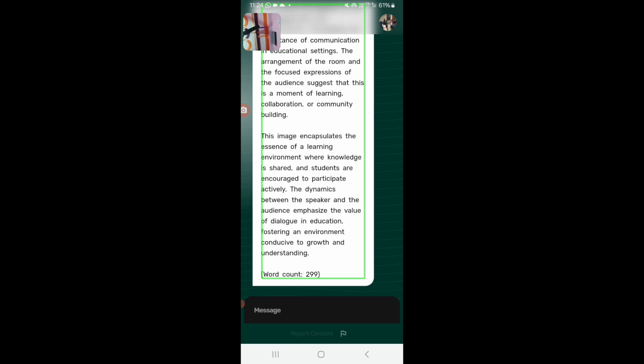The image depicts a classroom setting where a group of students is engaged in a discussion or presentation. The focal point is a woman standing at the front, presumably addressing the audience, while seated individuals listen attentively. The classroom is equipped with wooden desks arranged in rows, indicating a formal educational environment. In the background, a blackboard is visible, suggesting that this is a space for learning and instruction. The presence of ceiling fans indicates that the room is designed for comfort, likely in a warm climate. The students, primarily dressed in casual attire, exhibit a range of hairstyles and accessories, reflecting diversity in personal expression.